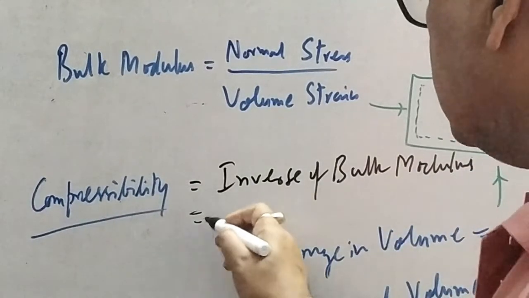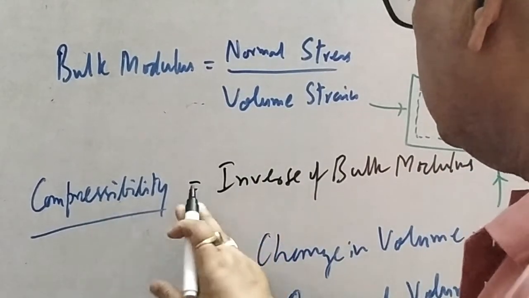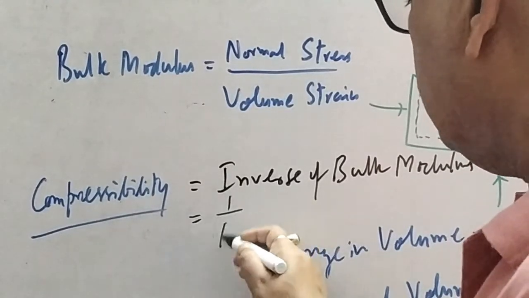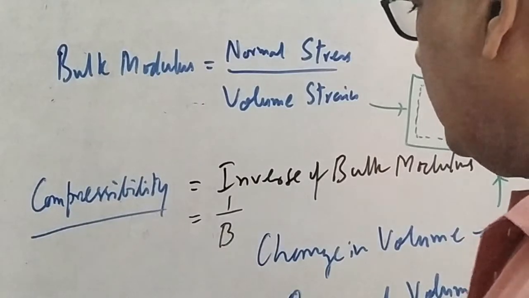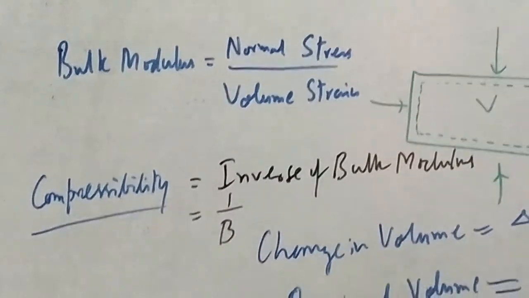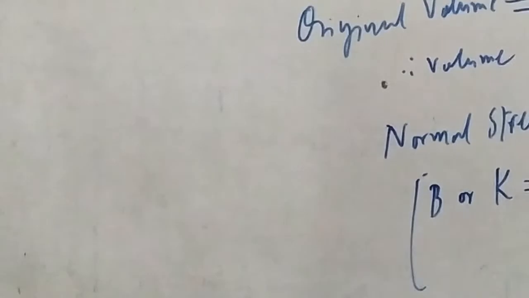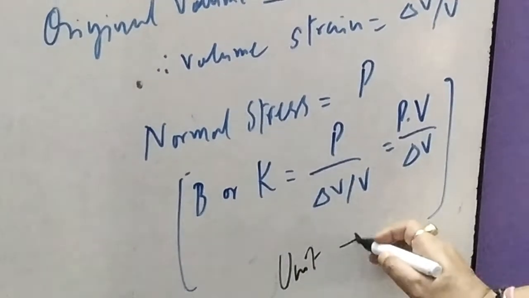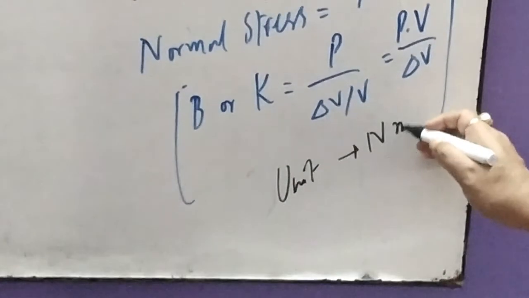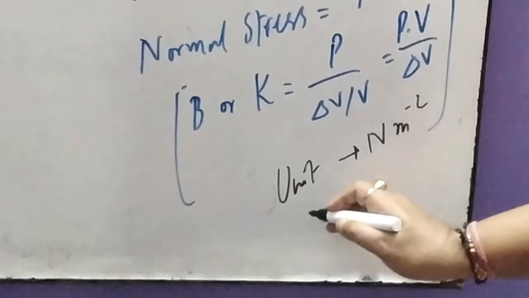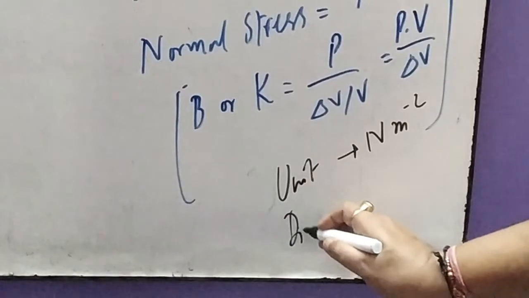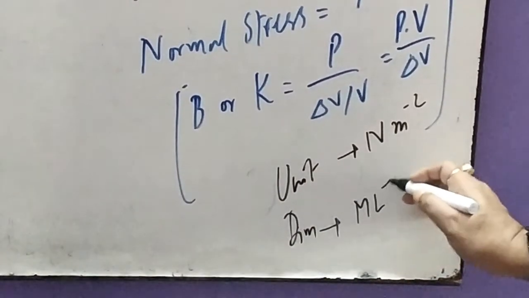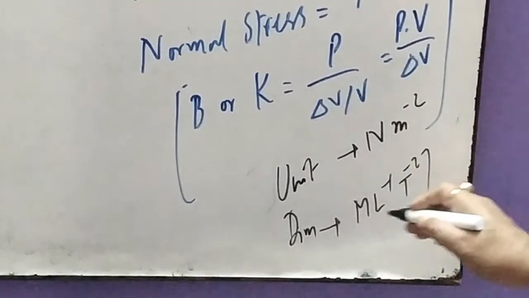That means it is 1 upon B. The unit of bulk modulus is the same as that of Young's modulus. The unit is still that of pressure, Newton meter minus 2, and the dimension is M L minus 1 T minus 2.